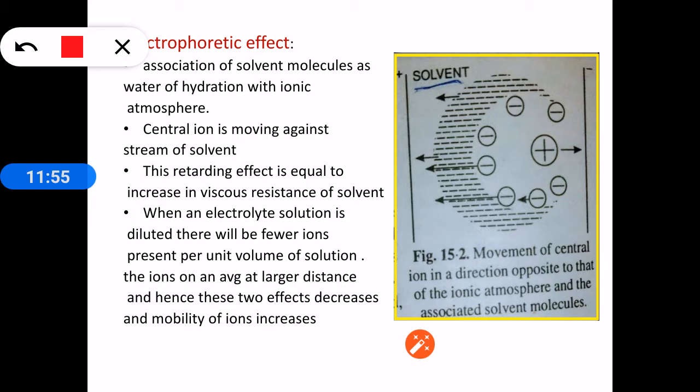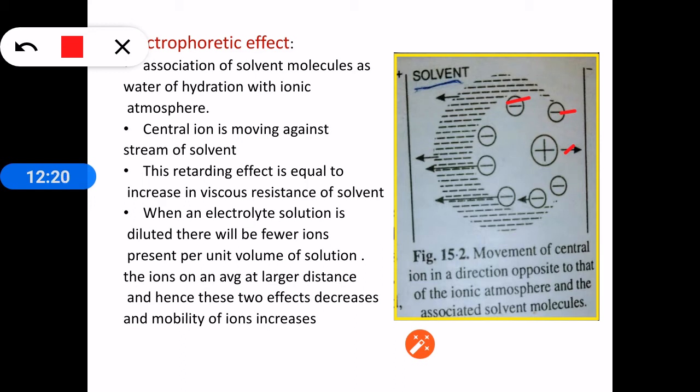Here also let us consider the central ion as a positive ion, and it is surrounded by an ionic atmosphere having negative charge. Now the solvent molecules will be associated with the ionic atmosphere. That means solvent molecules will have some attraction towards the ionic atmosphere and they are associated with it.